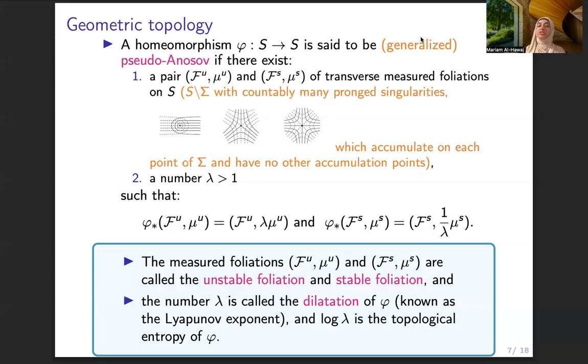Now, we can define a generalized pseudo-Anosov to be very similar: we still have a pair of transverse foliations, but we also need a finite set sigma, where on the surface there can be infinitely many singularities that accumulate at the points in sigma, at finitely many of them. So again, for a generalized pseudo-Anosov, we are allowing infinitely many singularities to occur, but they need to accumulate at finitely many points.